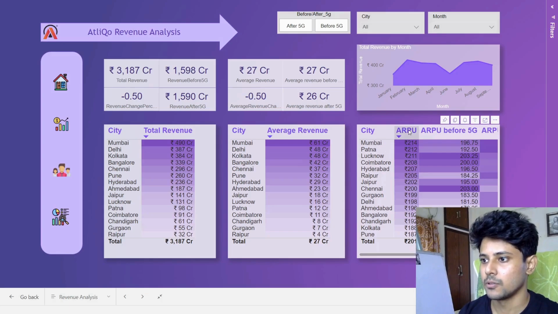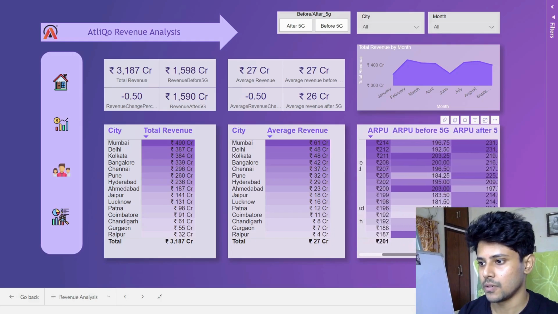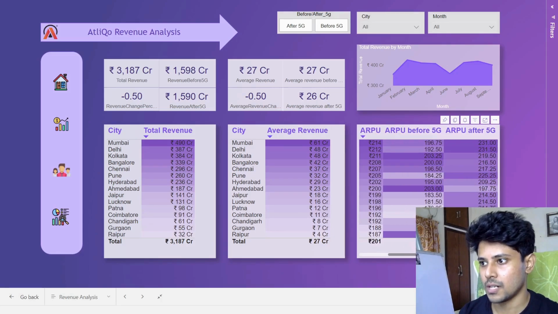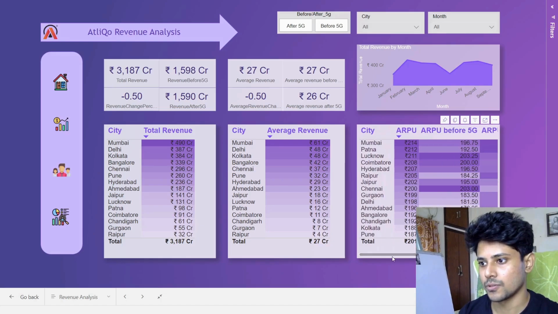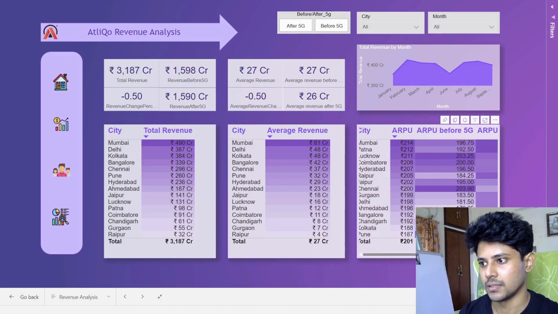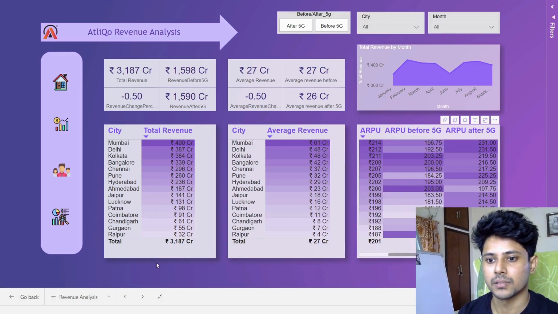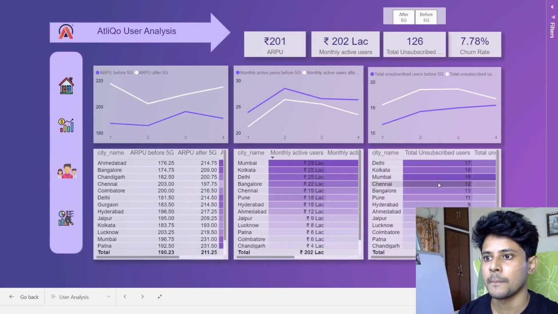For average revenue per user, Mumbai is again at the top. The interesting thing over here is Pune. If you look at Pune, the revenue before and after 5G has decreased considerably. And also in Chennai, the revenue has decreased. So this is a bit concerning. So let's move on to the user analysis.